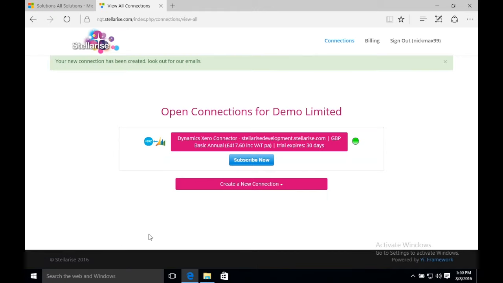The green traffic light next to the connection means that you've entered correct details. You're all set. The connection is now live and invoices can now be sent from Dynamics to Xero.